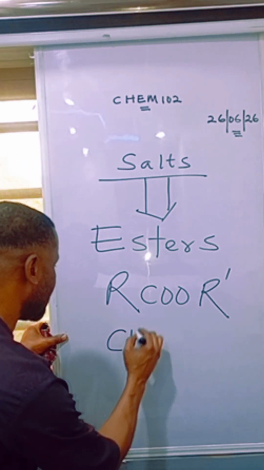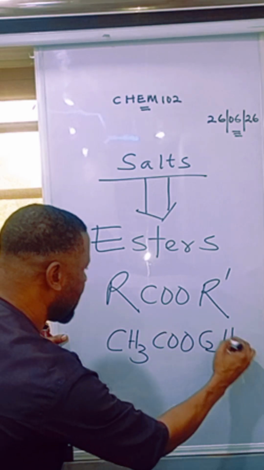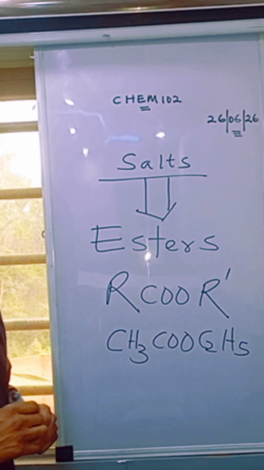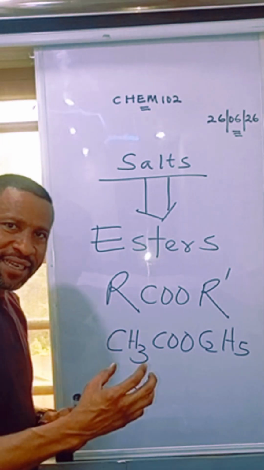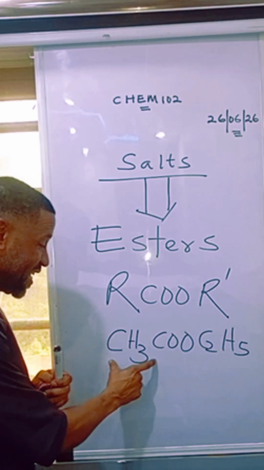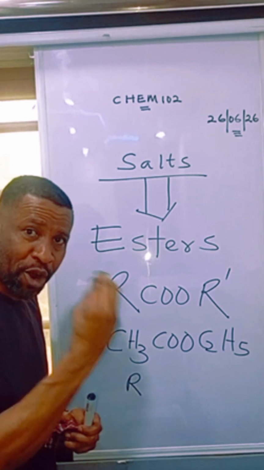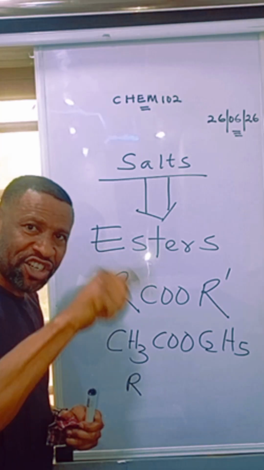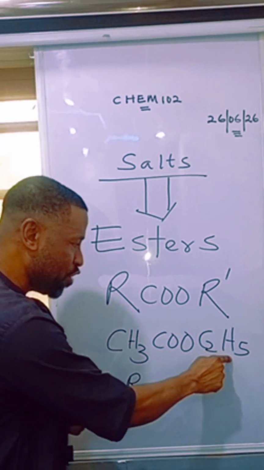Example, CH3COOC2H5. Take a look at this. This is an alkyl group, which is from methane. Methane is CH4. When it loses one hydrogen atom, it becomes CH3. That's an alkyl group. Ethane, the second member of alkanes, is C2H6. If it loses one hydrogen atom, it becomes C2H5.